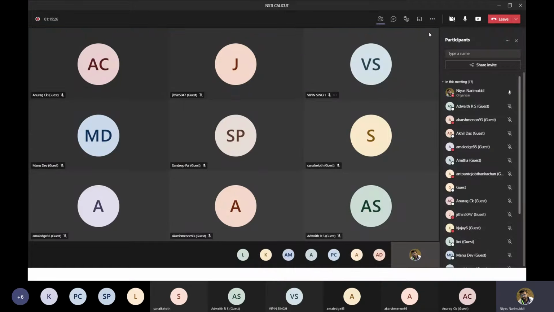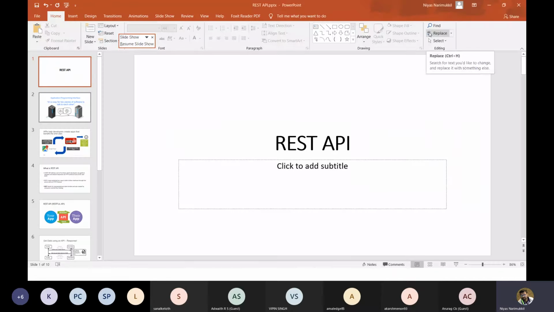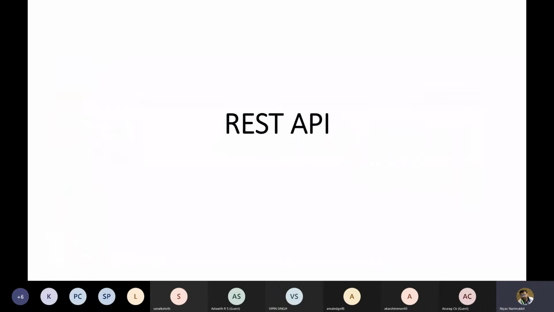So good morning everyone. Today we are going to discuss APIs. Actually, API means we are currently using REST APIs. Okay, so we'll discuss what is REST and what is API and everything related to APIs.